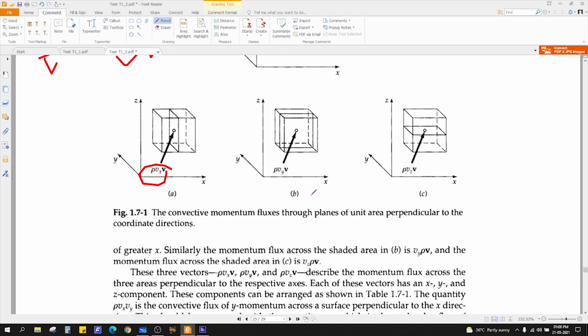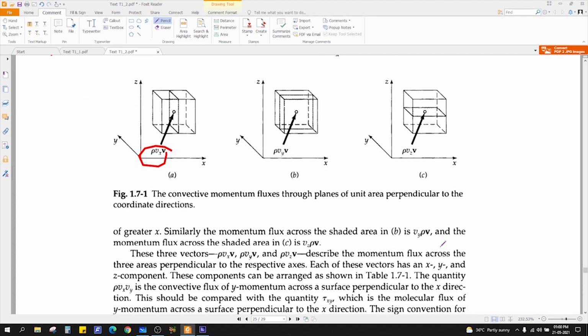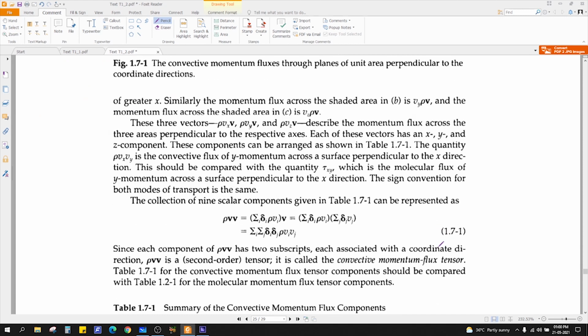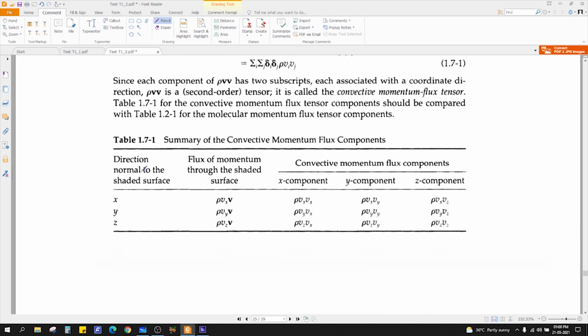Okay, similarly, you can see here this is a convective transport in x direction, this is in y direction, this is in z direction, and so on. If you take the direction normal to the surface area, the normal will pass through it at 90 degrees.